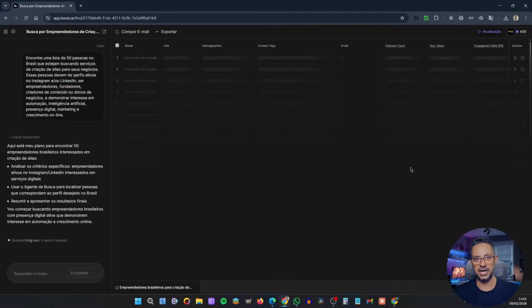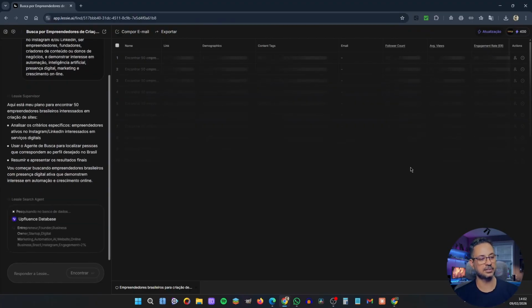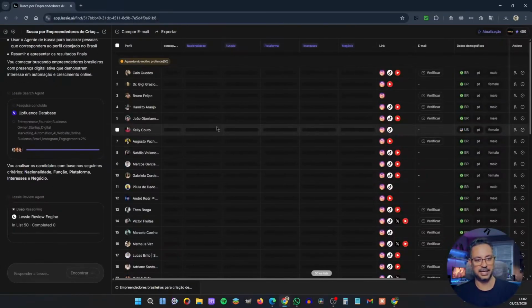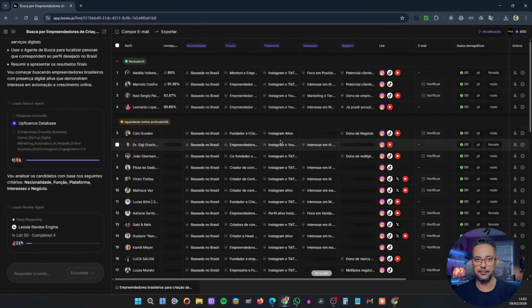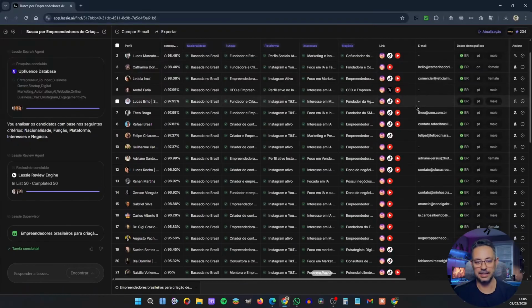See that the agent has already started working and has put together an action plan for me here. Here is your plan to find 50 Brazilian entrepreneurs interested in website creation. Now he's analyzing the criteria, he's going to use the search agent, and then, in a few minutes, he'll deliver the result here for me. Notice that as the agent works, it already makes the list available here for me in real time. Done. Task completed. So, in less than a minute, Less AI brought me a complete list with the 50 people who might be interested in the type of service I'm offering.